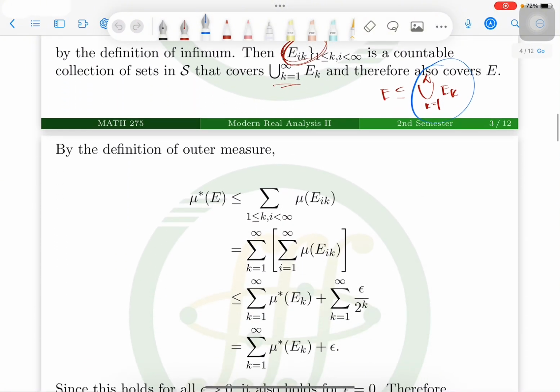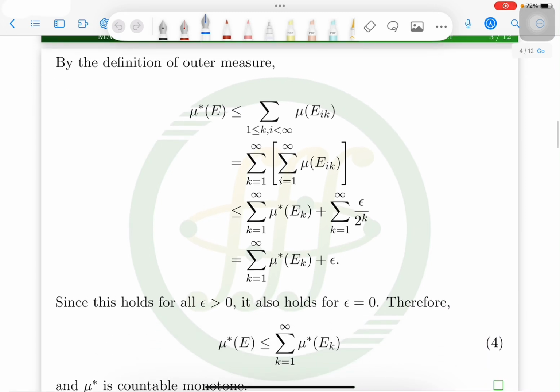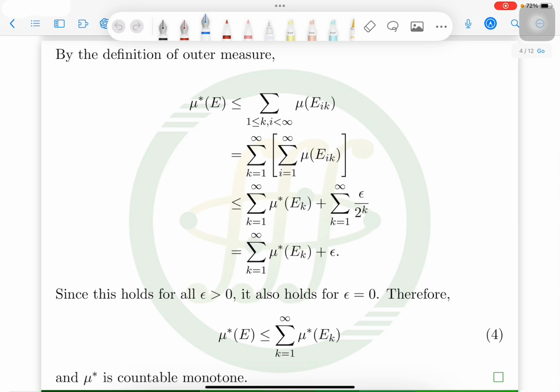Next, by the definition of our outer measure, we have this one, which is less than or equal to the summation of mu of E sub ik, since the E sub ik cover E. And then we have this one, which is a re-indexing of the double sum.